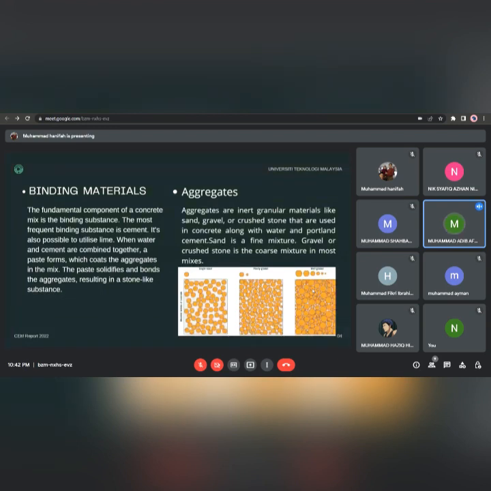So first, what is binding material? Binding material is the main element of a concrete mix. Cement is the most commonly used binding material. Lime could also be used.